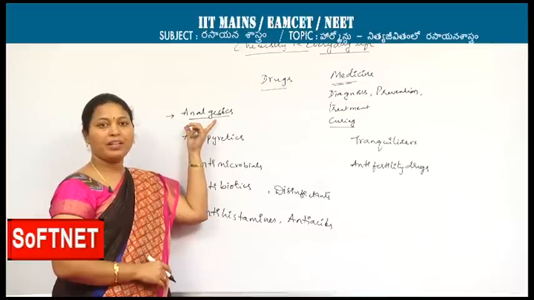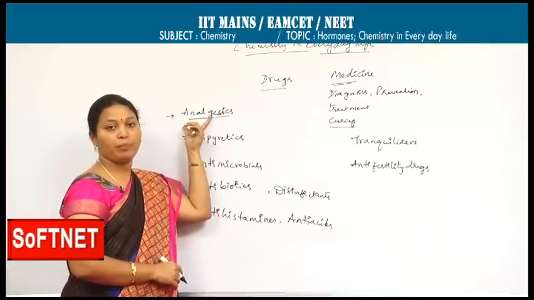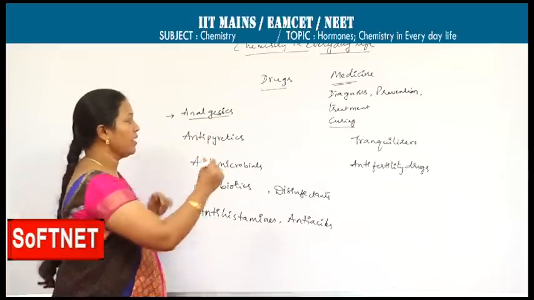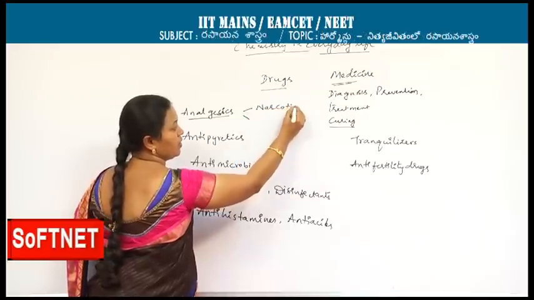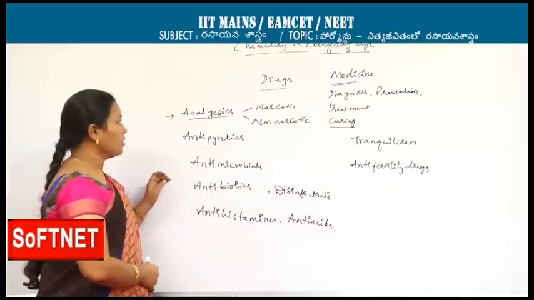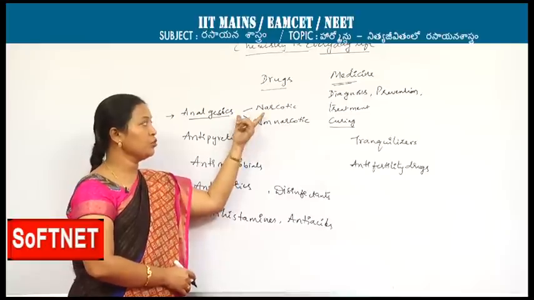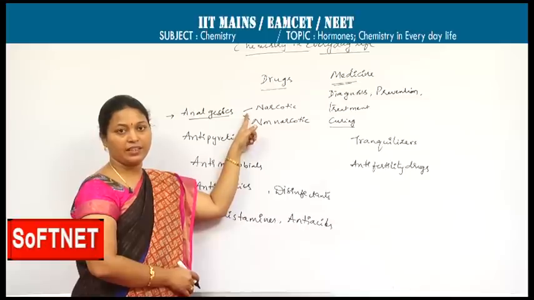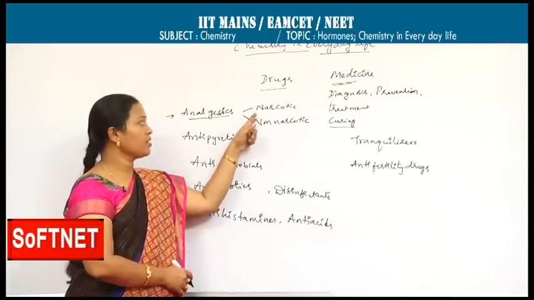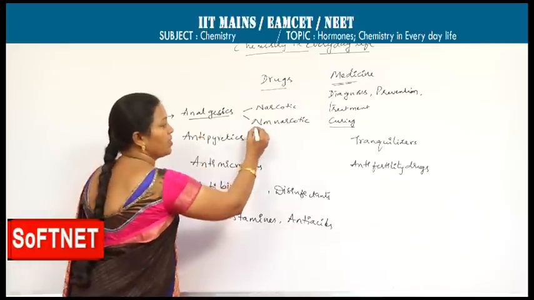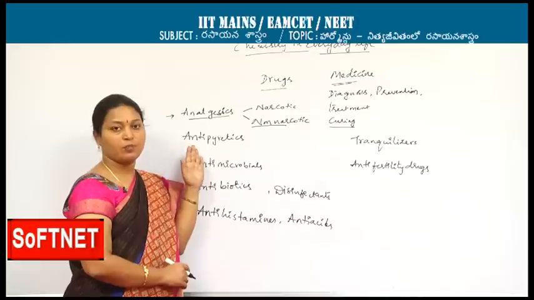These are the body pain relievers, which reduce the pain and control the pain. Analgesics are again of two types: narcotic and non-narcotic. Narcotic analgesics are the drugs or painkillers used in severe conditions, like during heart attacks and post-operative conditions. Non-narcotics are used to cure mild pains like body pains, headache and stomachache.